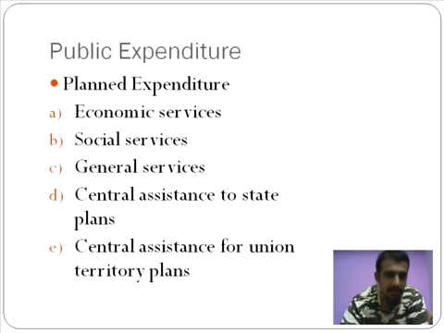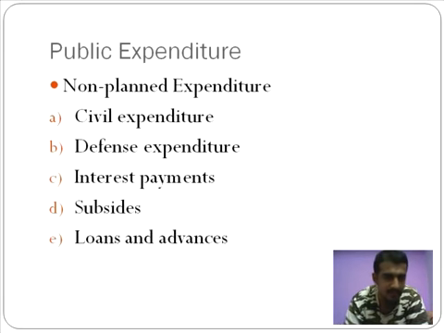Apart from planned expenses, the other type of expenses you come across are the non-planned expenses. The first one is civil expenditure. A good example of civil expenditure would be maintaining law and order. If you consider situations in India where riots happen, you don't really know when they might occur and to what extent. In that case, the government needs to bear the cost.